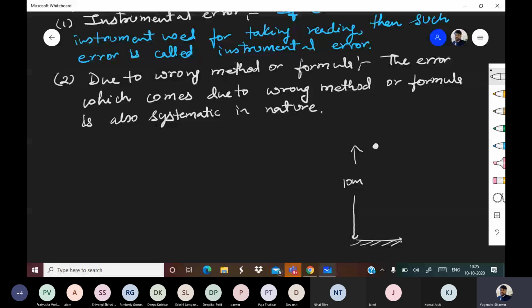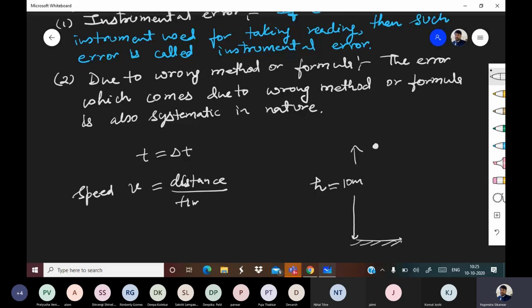Suppose that time comes out to be t is equal to delta t, and the height is, let's say, h. So when we have height and time, we can calculate its speed. So speed v is equal to distance upon time.